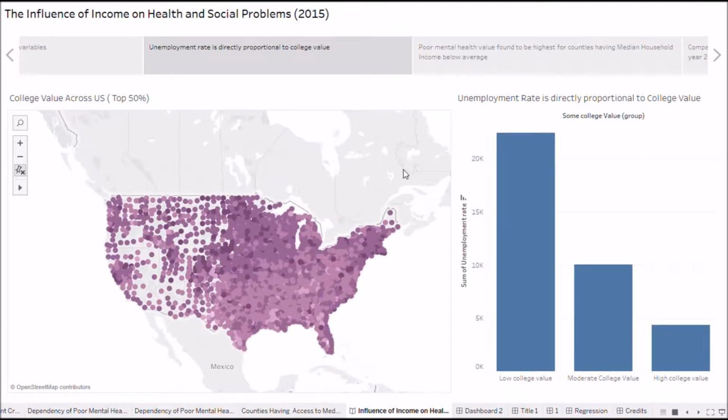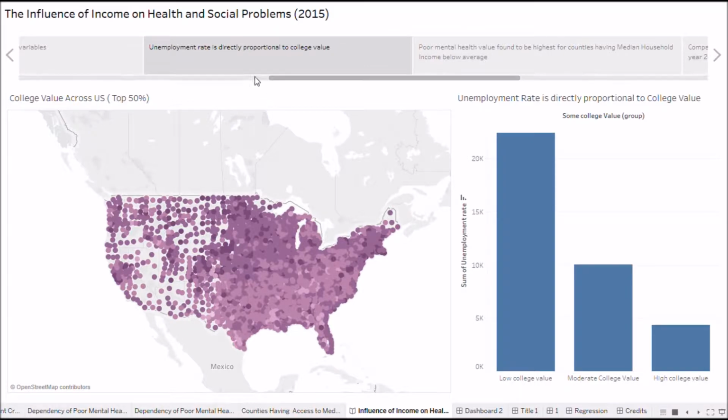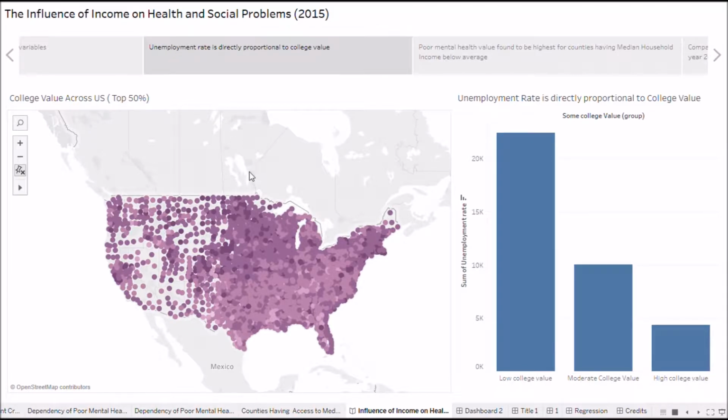We will now proceed to find the correlation between two of these significant variables. That is, college value, which demonstrates overall education output of counties, and unemployment rate. Our visualization on the left illustrates counties with the top 50% of college values across the United States. We see a high concentration of college values along the East Coast.